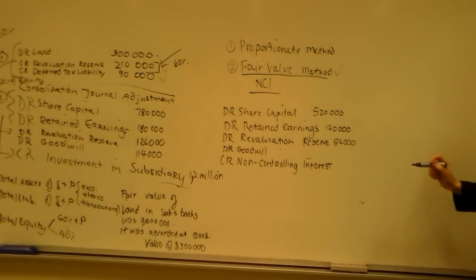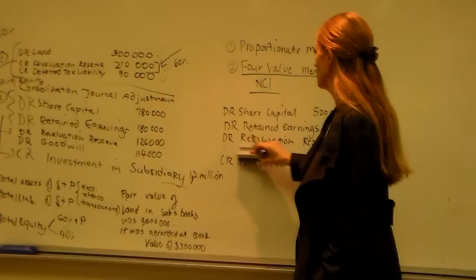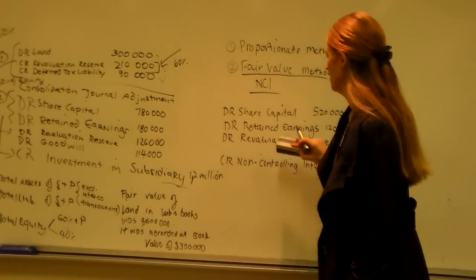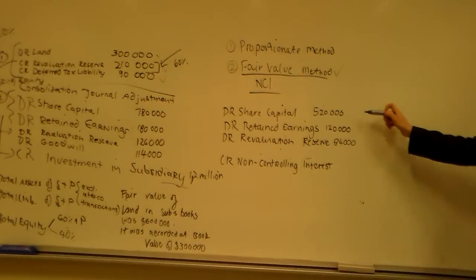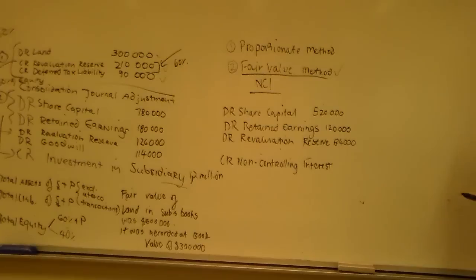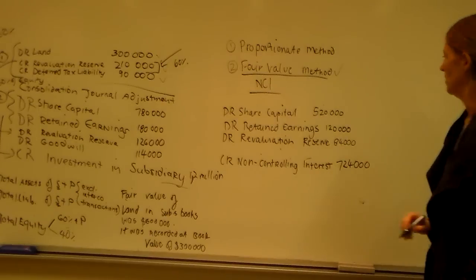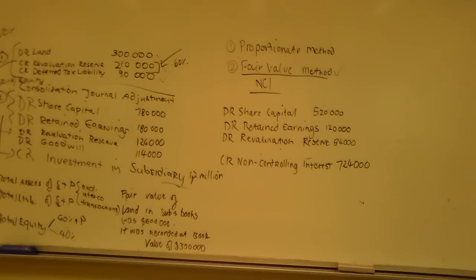Okay? Okay, with the proportionate method, we're not going to have this. And all we're going to do is we're going to debit non-controlling interest. And that's going to be that plus that plus that. Okay, so 520 plus 120 is 640, plus 84 is 724, something like that. Okay, that's the proportionate method.